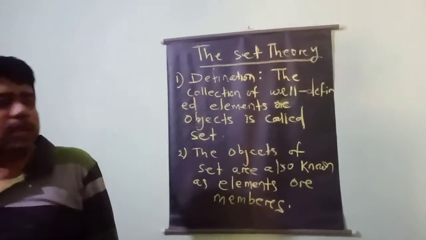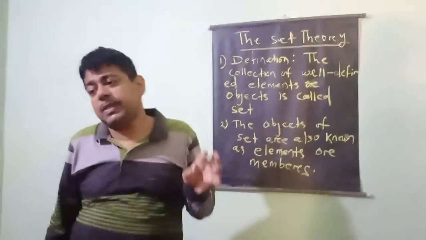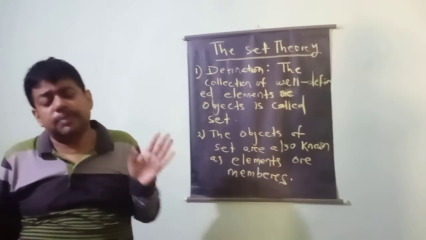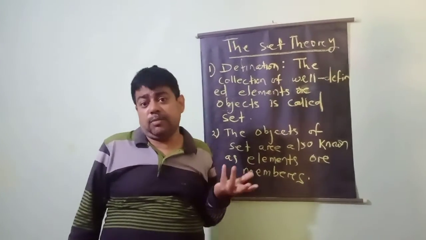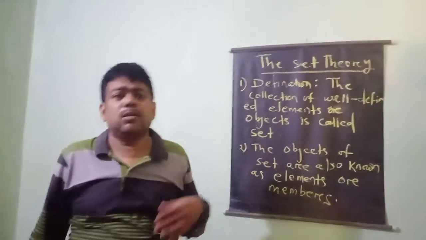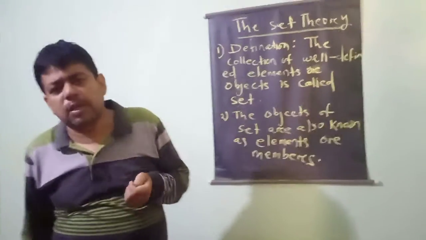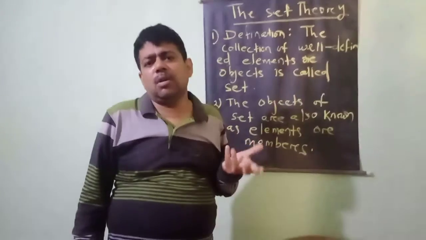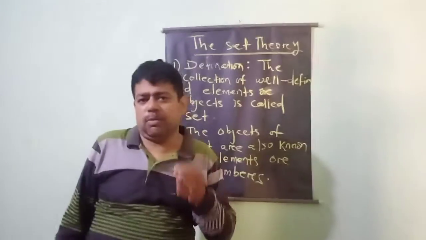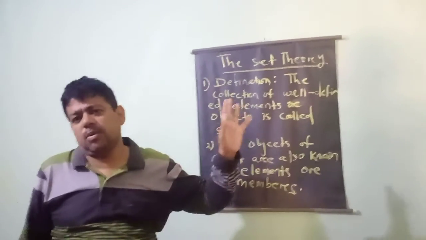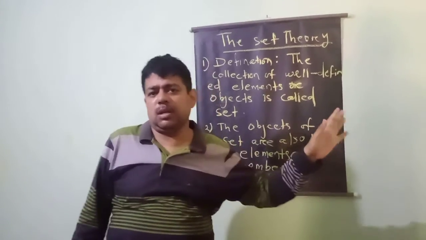Well-defined elements means what? Well-defined objects. It means in the set we have to take a particular special kind of object. We cannot take any kind of object. Suppose I am telling the collection of all white flowers, the set of all white flowers. I will take only the white flowers. I will collect different kinds of white flowers and that will come under a set.